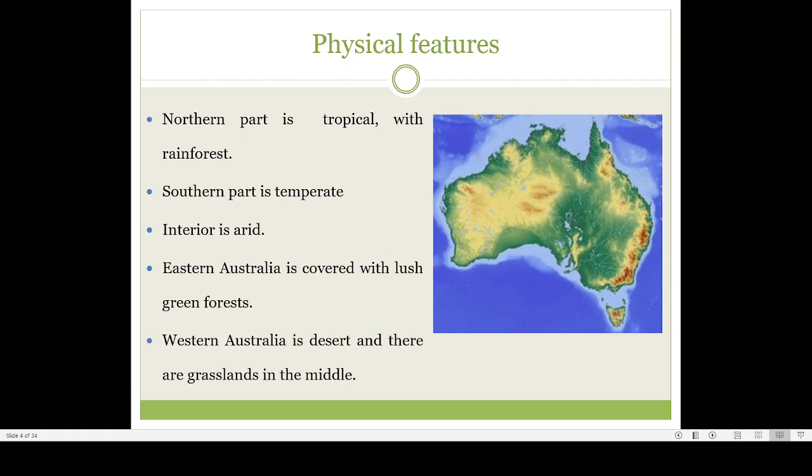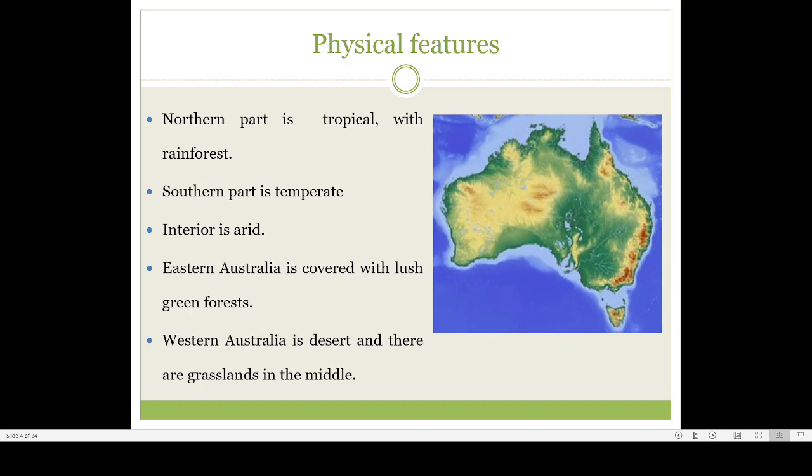There are two types of map. One map is the political map. The political map shows the political boundaries, like if you take the political map of India, we can see Kerala, Tamil Nadu, Karnataka, Andhra Pradesh, etc. But if you look at the physical map or the physiographical map, it will appear like that. It will show the mountains, rivers, etc., highland, lowland, grassland, etc. So such a map is known as a physical map or a physiographical map.